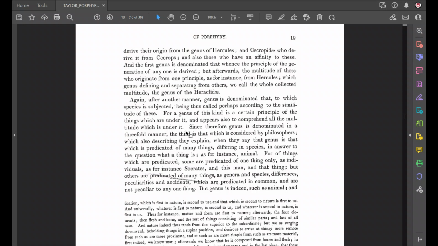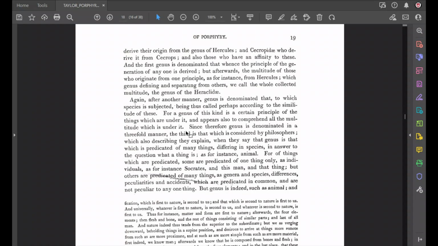Okay? This is another section that we should understand. This is page 18 of the document. Since, therefore, genus, this is a summary here he gets into, which I wish was a separate paragraph. He says, since, therefore, genus is denominated in a threefold manner. Right? What he's talking about is this. Since genus is denominated in a threefold manner, and we really haven't defined this third way yet. He's going to define it in a minute. Since genus is denominated in a threefold manner, since the word genus is used in three different ways.